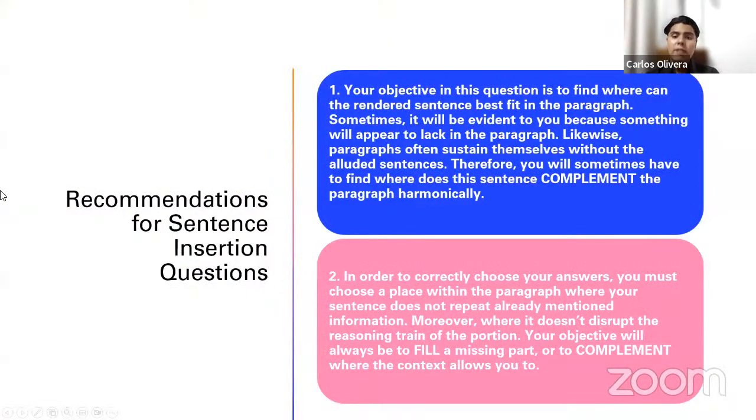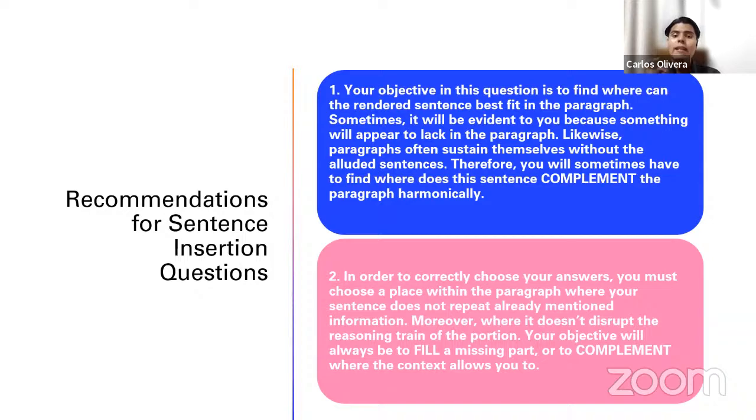Your objective in this question is to find where the inserted sentence can best fit in the paragraph. Sometimes it will be evident to you because something will appear to lack in the paragraph. This is very important. Sometimes it's super easy to respond to this one because when the author is writing something and ETS takes it out, it is noticeable, right? When you are reading something and there is a missing part, it's very simple to notice, hey, there is something lacking here, right? Because ETS is basically extracting something and requesting you to reinsert it within the reading passage.